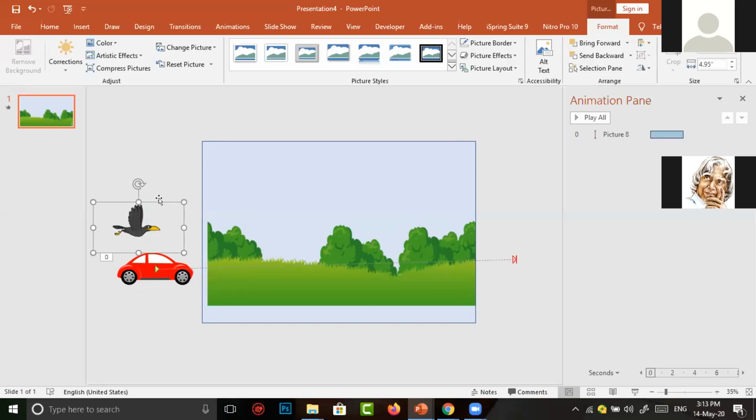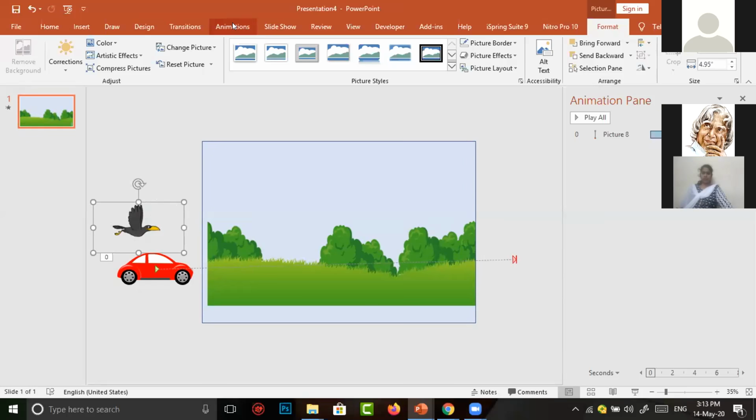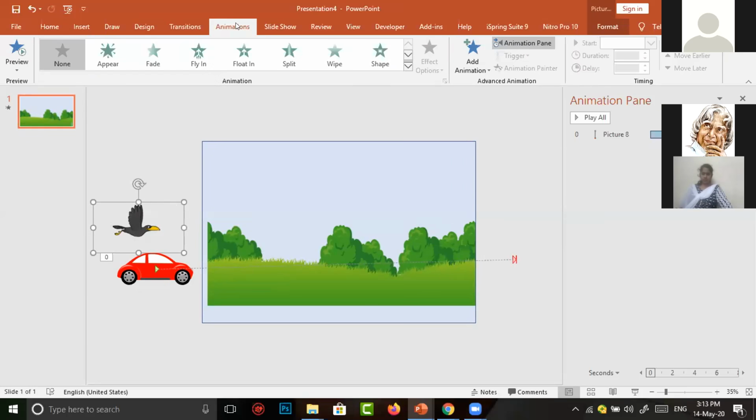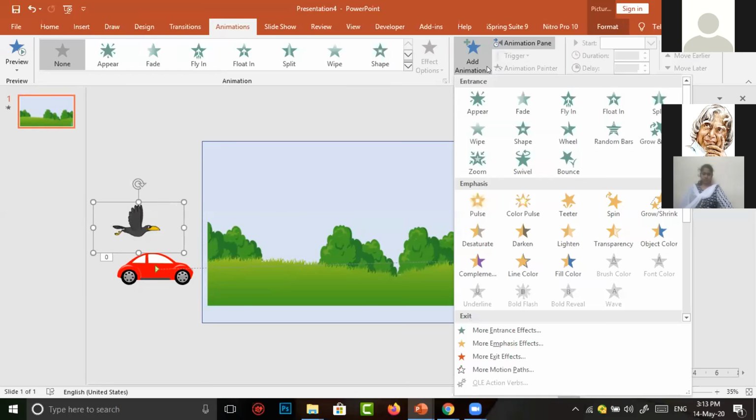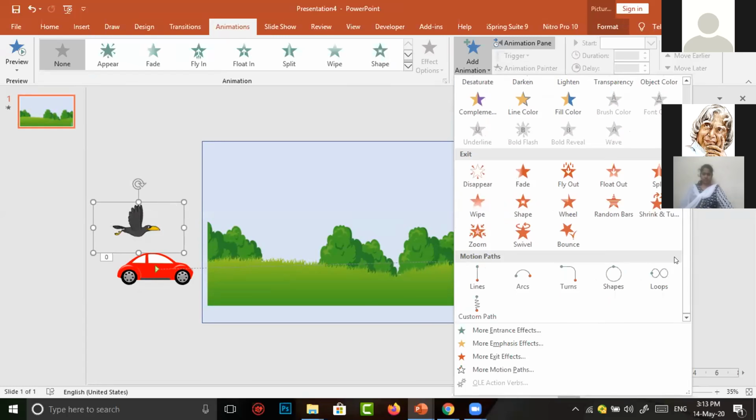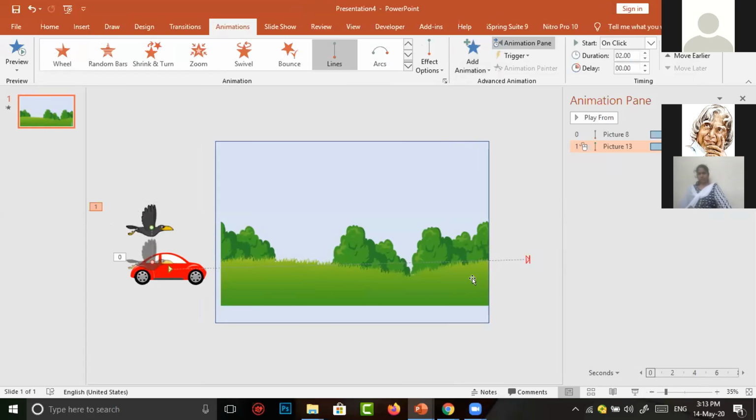To give any animation, we have to select the character. Then we have to go to animations again, in which add animation. In add animation, a small button is there. There we have to go. We have to choose lines. Here this is the starting position.